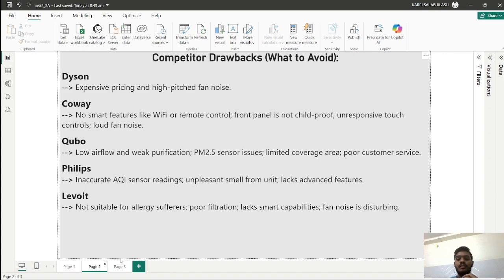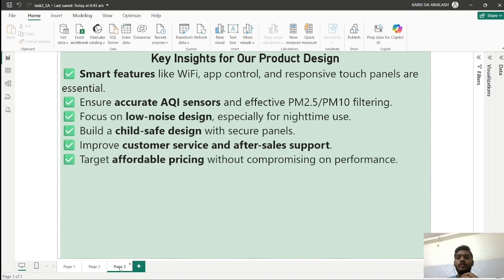And the conclusion and recommendations for our company: smart features like Wi-Fi, app control and responsive touch panels are essential. Ensure accurate AQI sensors and effective PM 2.5 and PM 10 filtering. Focus on low noise design, especially for nighttime use. Build a child safe design with secure panels. Improve customer service and after sales support. Target affordable pricing without compromising on performance. These are the key insights from our product. For our product, we can learn from the drawbacks of the current companies.